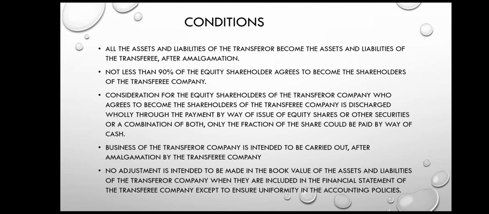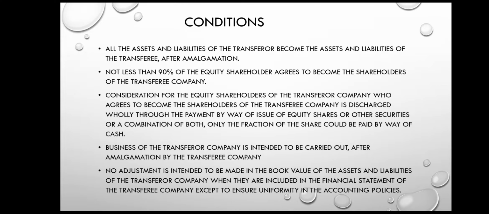Now for example, the second condition says that more than 90% of equity shareholders should become the shareholders of the transferee company. Let us assume that only 50% of shareholders are becoming the shareholders of the transferee company. In this case also the condition is not fulfilled, so it will be called amalgamation in the nature of purchase.